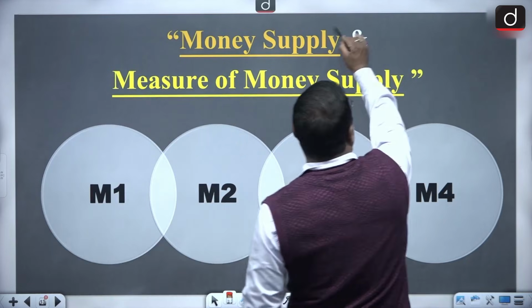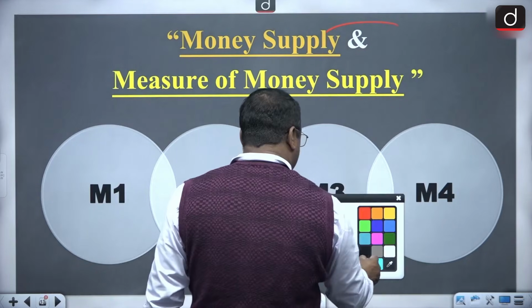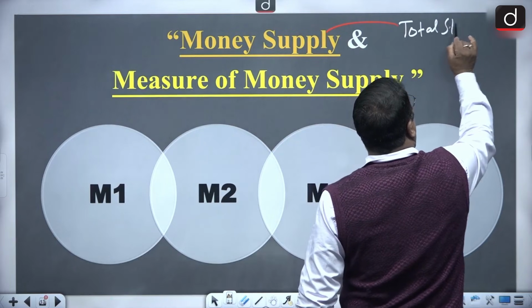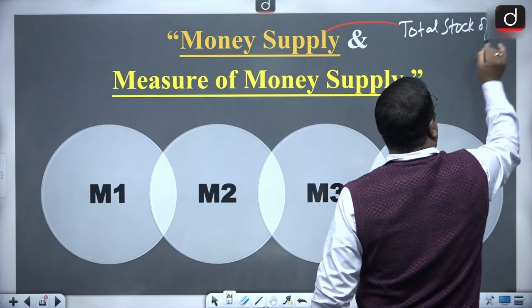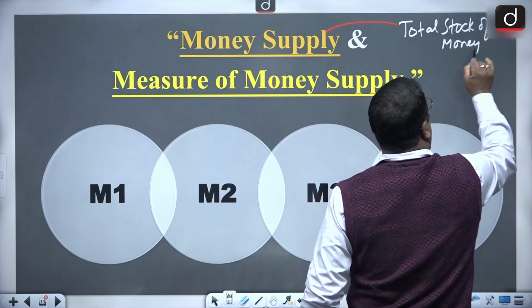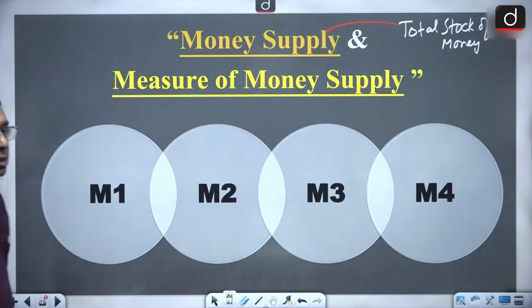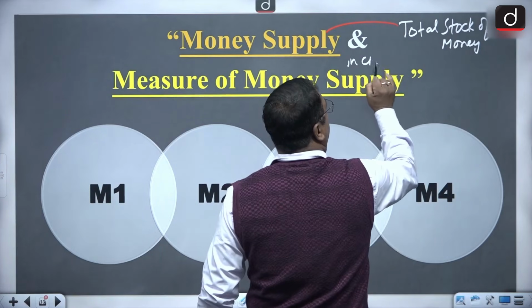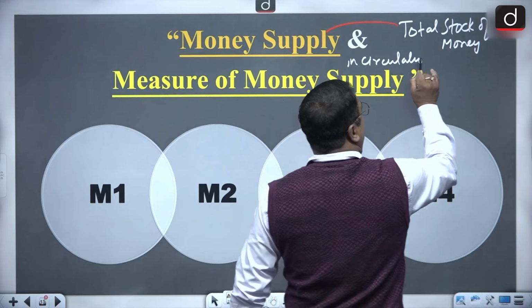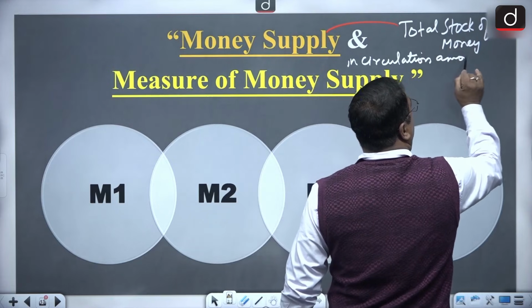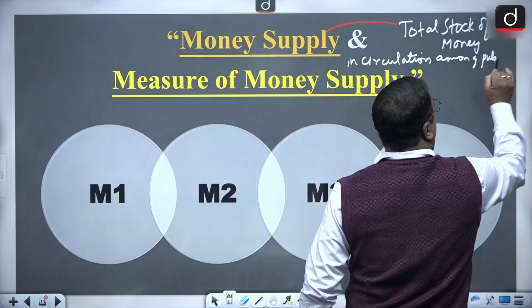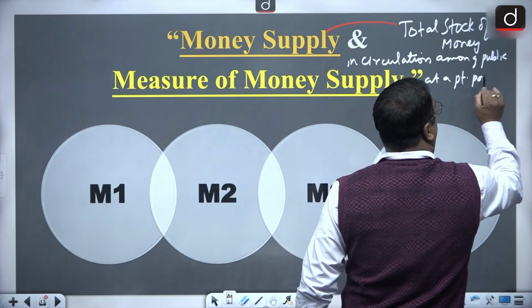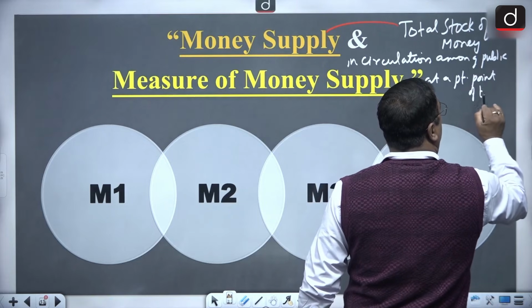So money supply is the total stock of money in circulation among the public at a particular point of time.